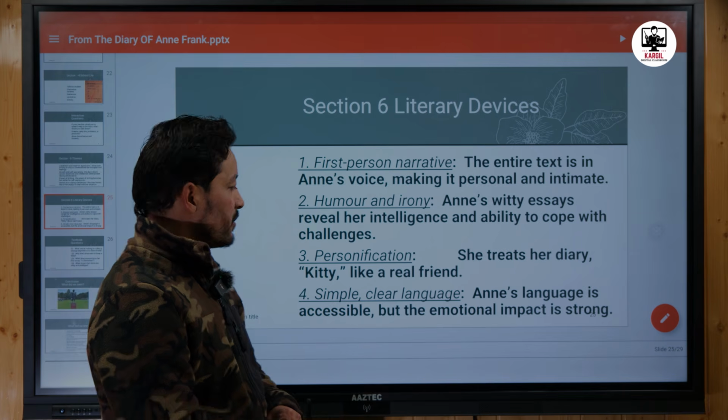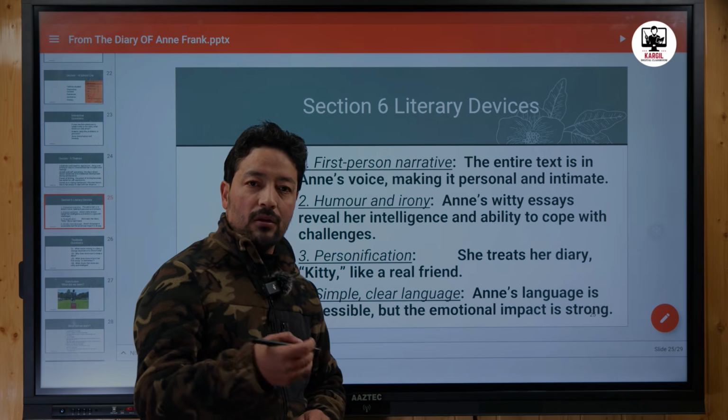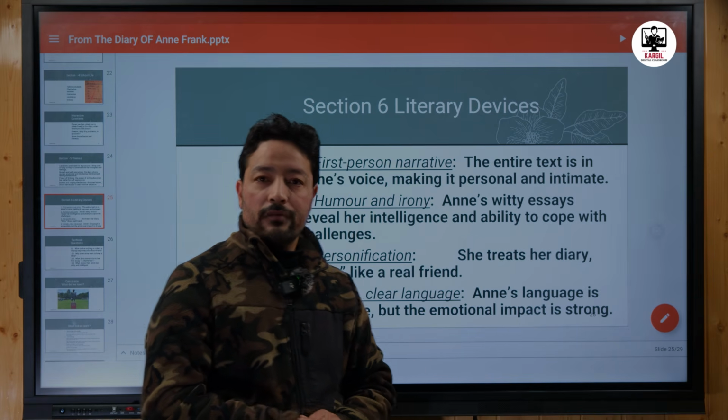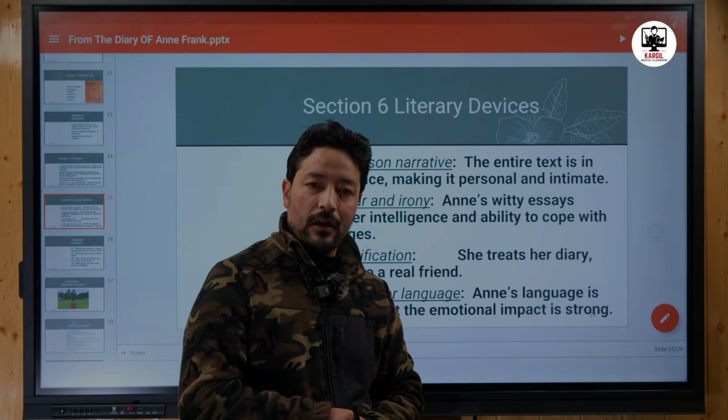And the third one is personification. We know that giving a human quality to a non-living thing is called personification.